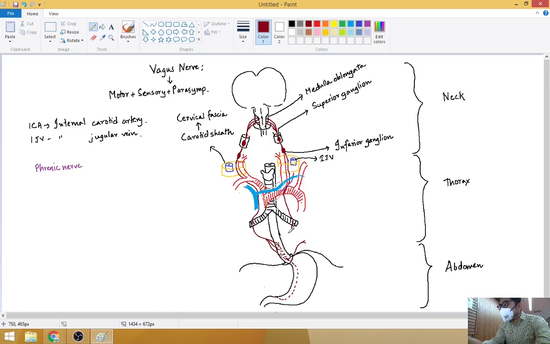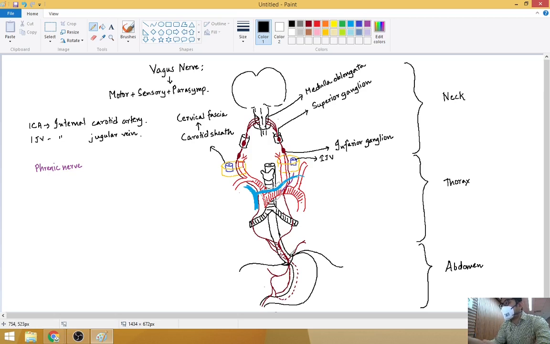The left vagus, it comes in front. Here it is forming the anterior branch for the esophagus. It goes down along the lesser curvature to form the anterior gastric branch. From the anterior gastric branch it will give a hepatic branch and a pyloric branch, and from there it will descend down and give the remaining branches. So the left one is entering through an area from where the esophagus escapes and forms the stomach in the diaphragm.